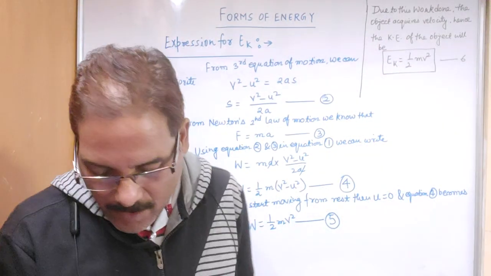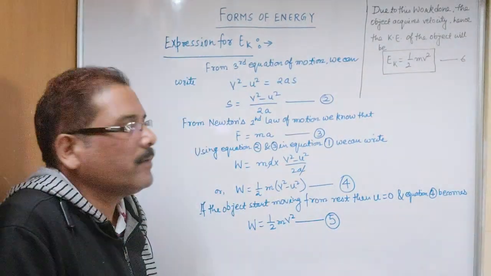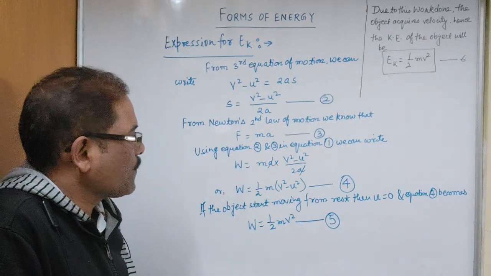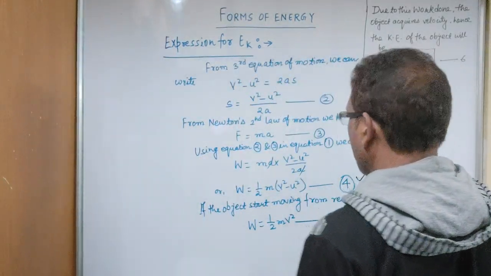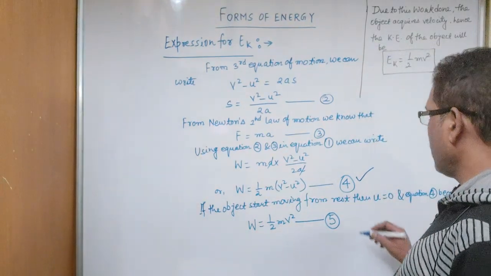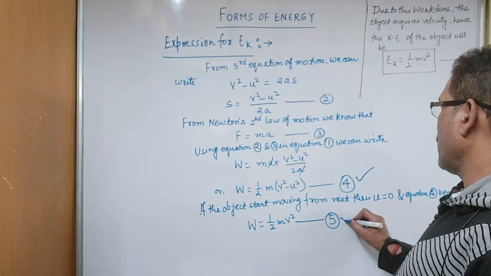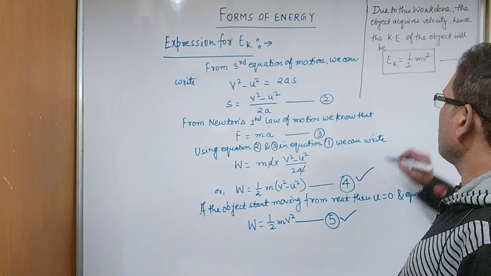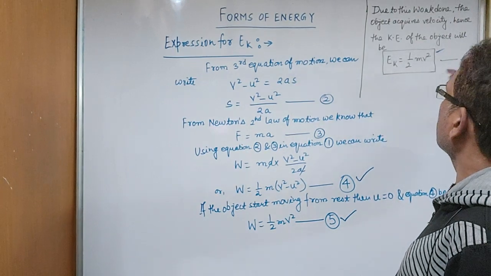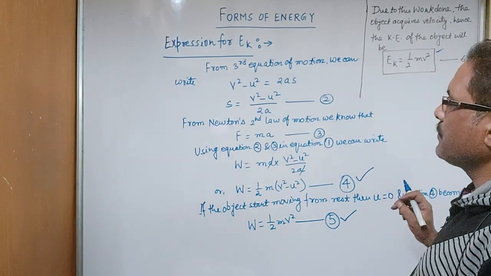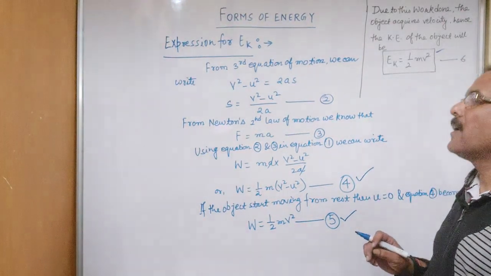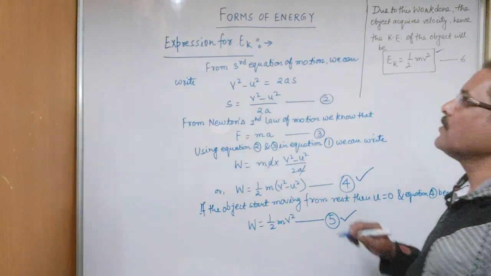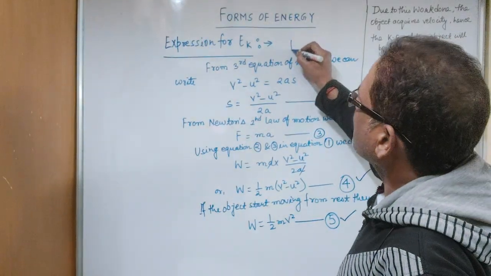So all these equations are important for numericals. Equation number 4: work done is equal to change in kinetic energy. Here work done is equal to kinetic energy, and this kinetic energy is equal to half mv square. And in the last class we derived that work done is equal to force into displacement.